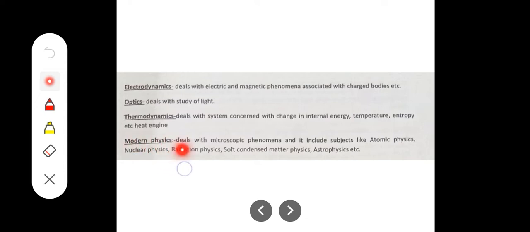Then modern physics, the second division that we made in physics. It deals with microscopic phenomena. So what is microscopic? Macroscopic we understood. Classical physics deals with macroscopic phenomena, but modern physics deals with microscopic phenomena. What is microscopic? You cannot study these things with your naked eyes. Some instrument is needed in order to study smaller and minute particles. If you are studying that, that is what you call modern physics.